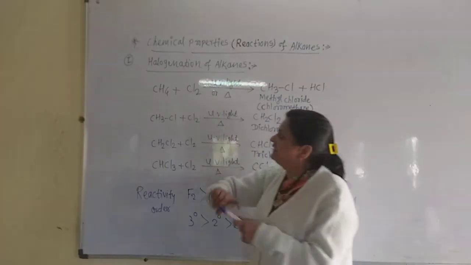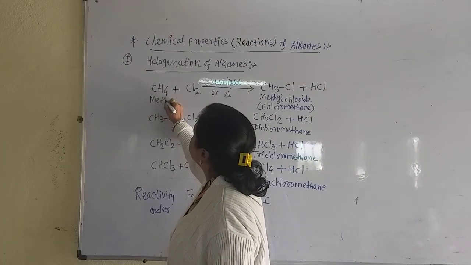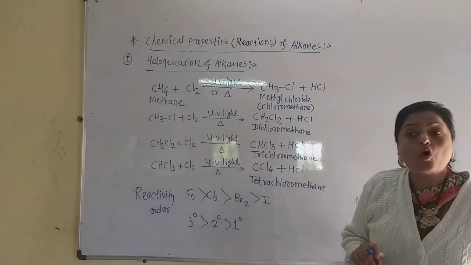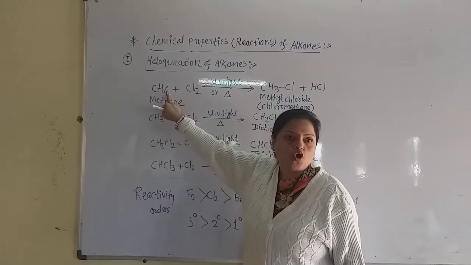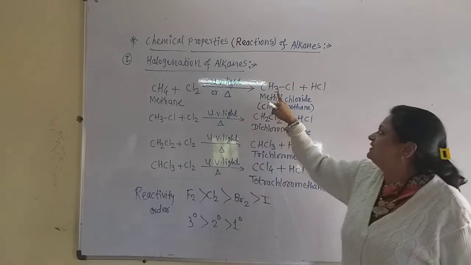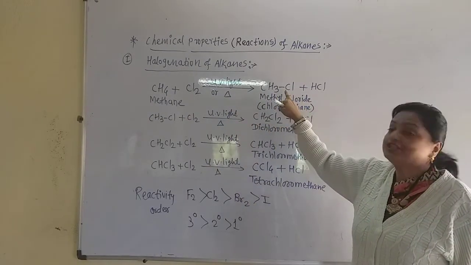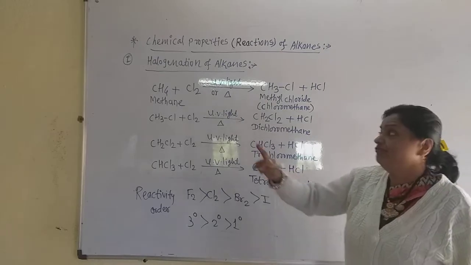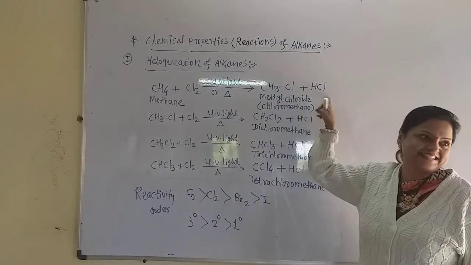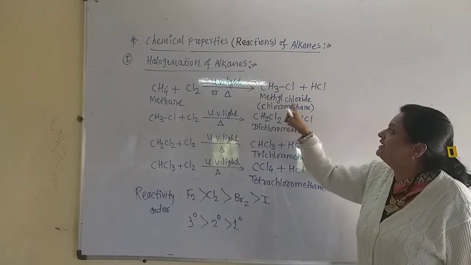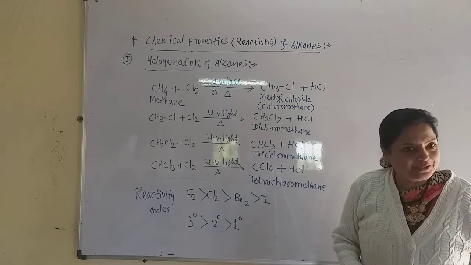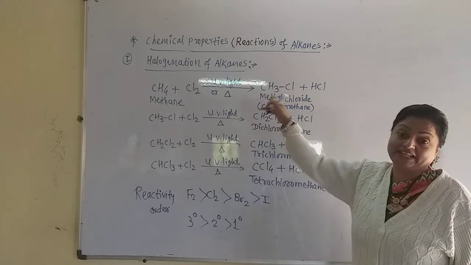For example, methane, when it reacts with chlorine gas in the presence of ultraviolet light, what happens? One hydrogen atom of this methane is replaced by one chlorine atom. So here CH3Cl, that means methyl chloride, an alkyl halide, is formed. And that one hydrogen and the remaining one chlorine form the byproduct HCl. The name is methyl chloride, but the IUPAC name is chloromethane because it is obtained from methane.